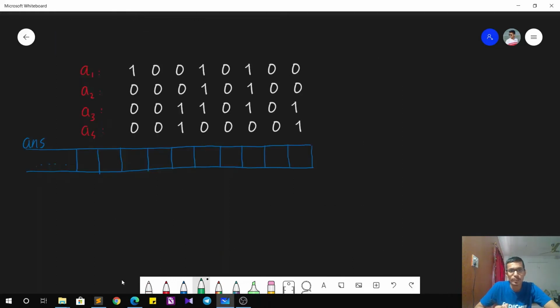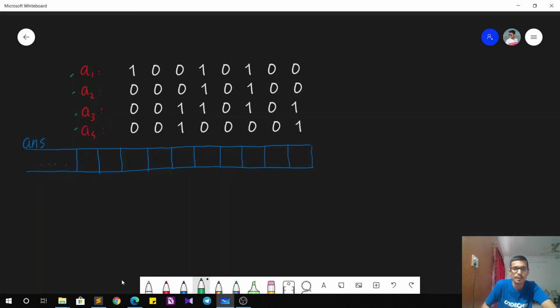So to understand the solution better, let's take an example. Let's say that we have 4 elements with us, A1, A2, A3 and A4, and these are the binary representations for the same. And now we also know that the answer is also some 50-bit number or max 50-bit number, and we just have to find out which of these bits are going to be set and which of these bits are going to be unset, right? So first simple observation is that whatever bit is set in the individual number, that bit will definitely be set in the answer as well.